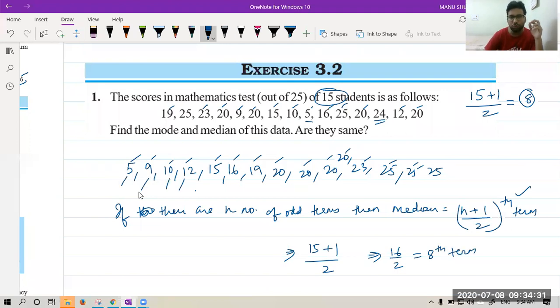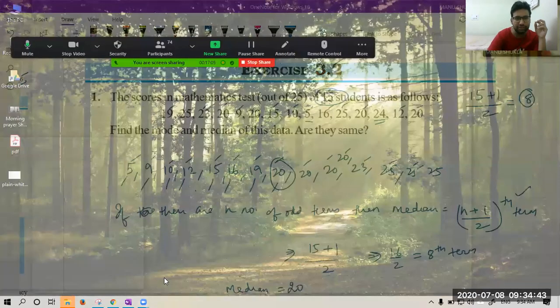So let's count the 8th term. 1, 2, 3, 4, 5, 6, 7, 8. The 8th term is 20. So the answer is 20. I hope the answer is correct. I hope the median is correct.